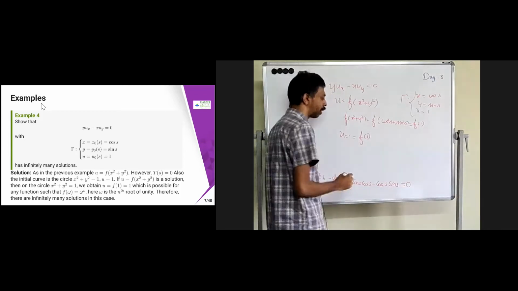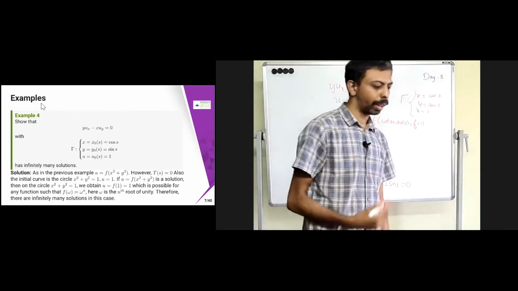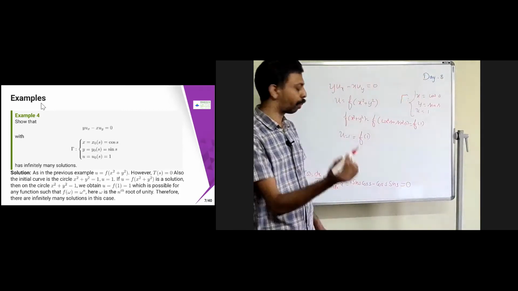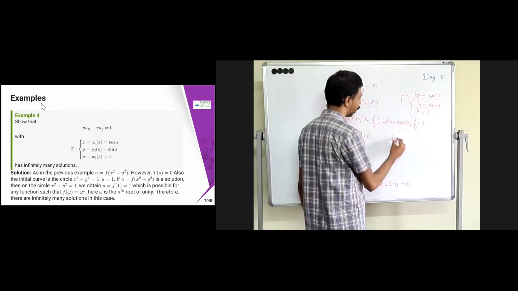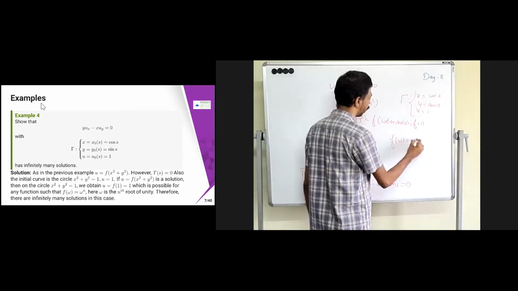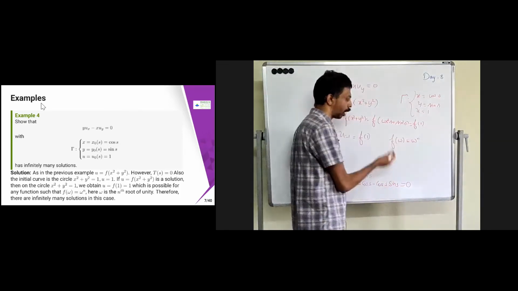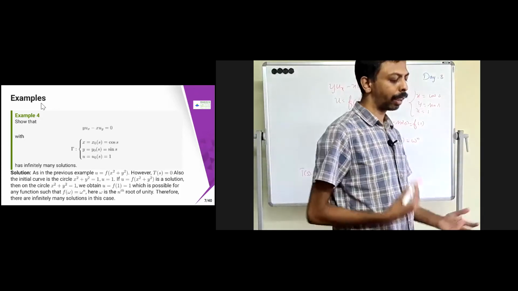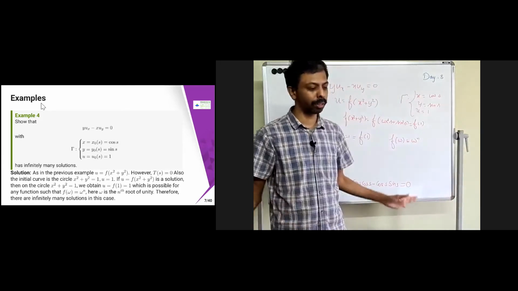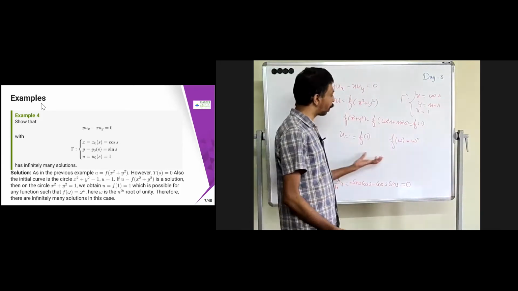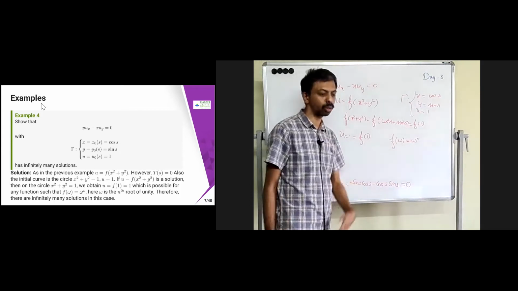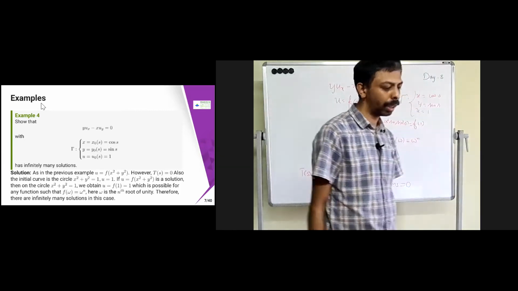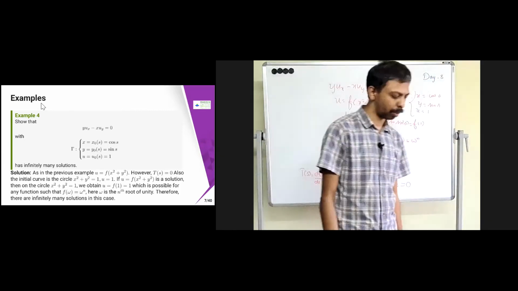Now how many such functions will exist with f of 1 equal to 1? There are plenty of functions. For example, you can take a function like f of omega equal to omega power n. Many such functions you can take. That means you have infinitely many solutions in this case, because many functions satisfy the condition f of 1 equal to 1. Therefore, it is not going to be a unique solution. Infinitely many solutions will exist.